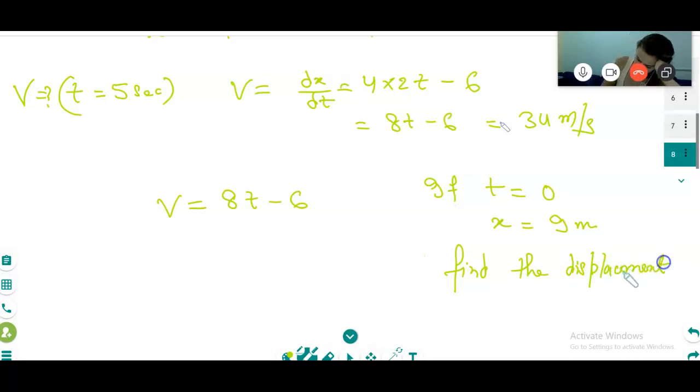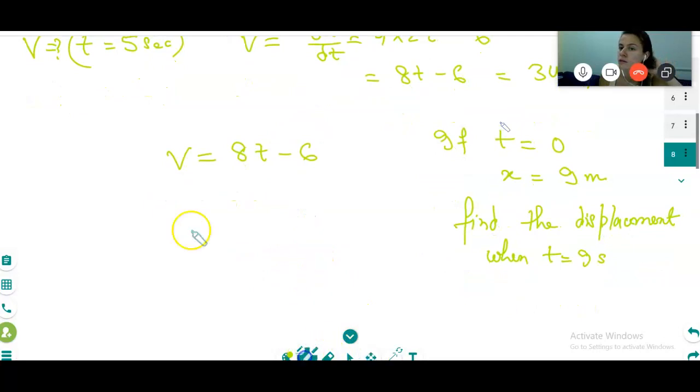Can you try it? When t is 9 second, you need to do integration from 0 to 9. I will do the first question because it is the first question. See, the very easy way I'm trying to show: V is equal to how much? You told dx by dt. I will write here dx by dt is equal to 8t minus 6.